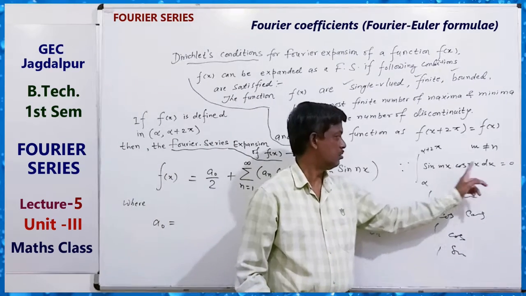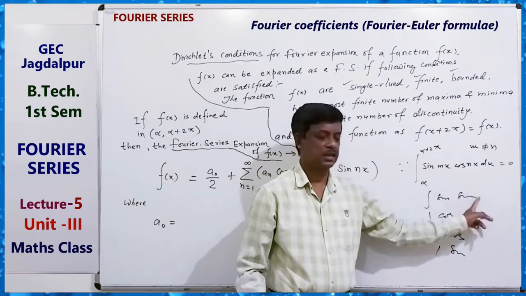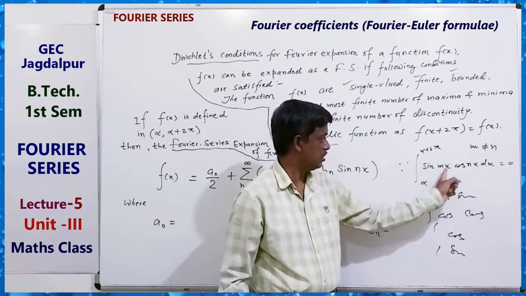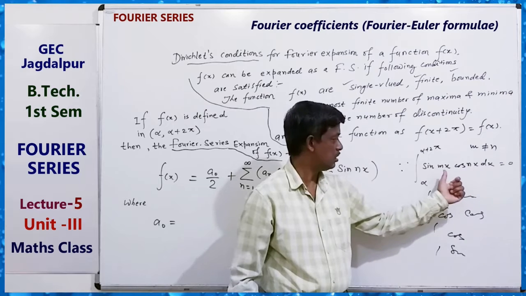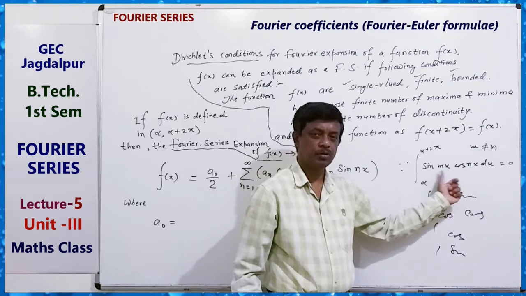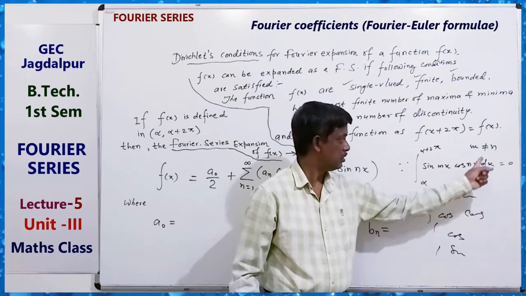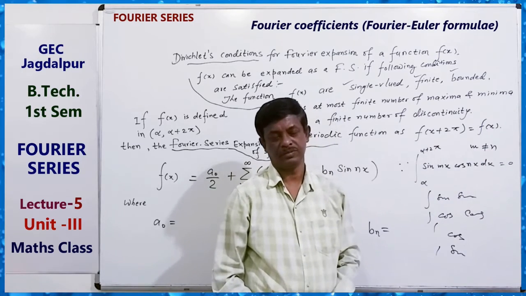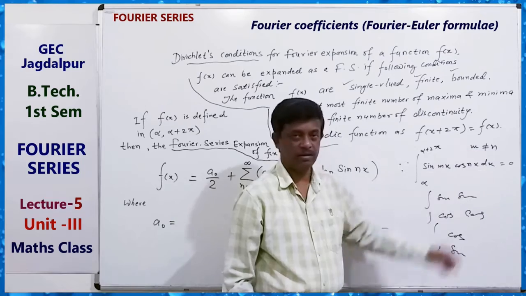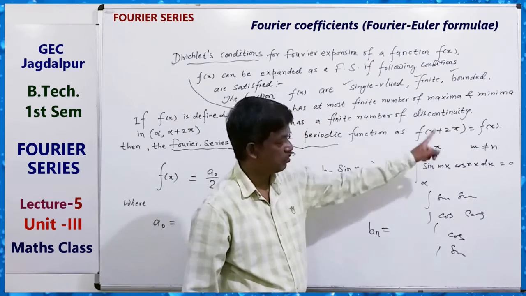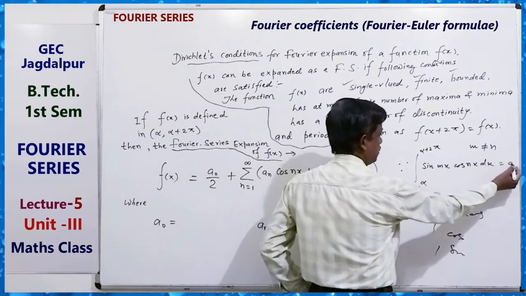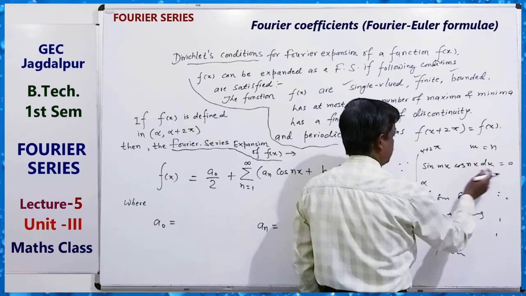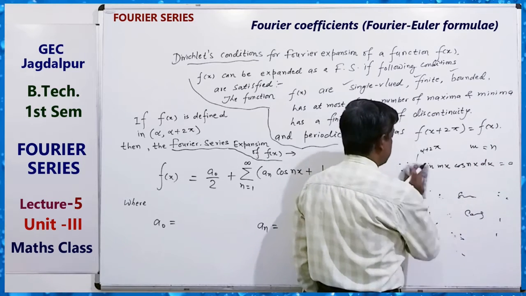Sin cos, sin cos, single sin for m equals n, just like mx, nx. For m not equal to n, from alpha to alpha plus 2 pi, all are 0. If m equals n, then you can get another value.